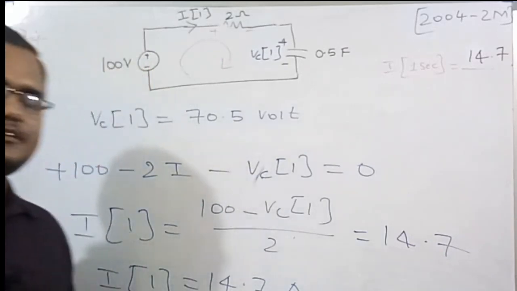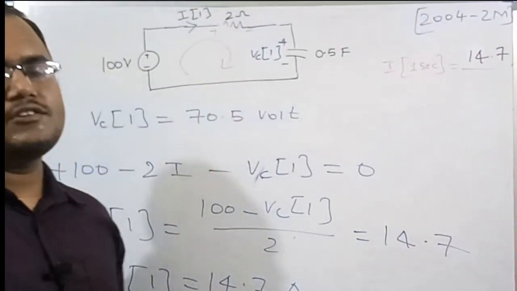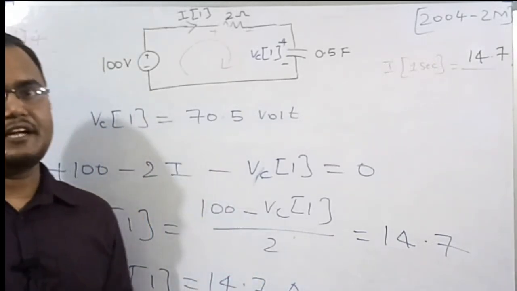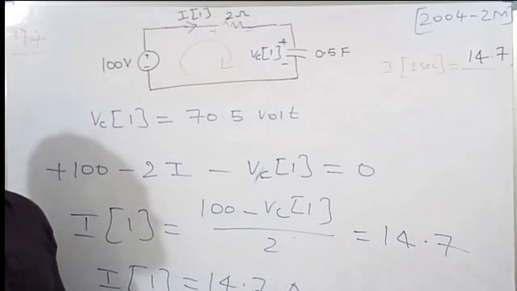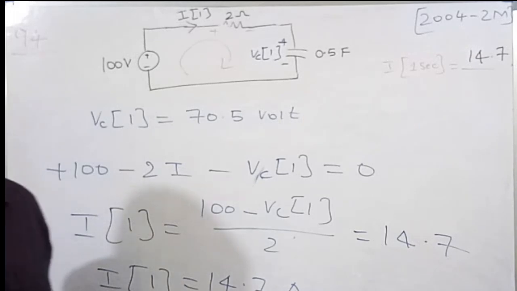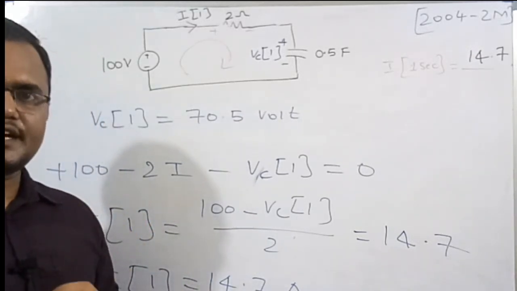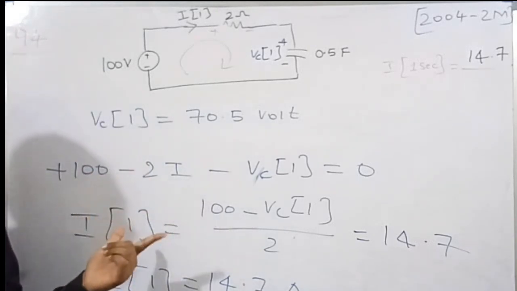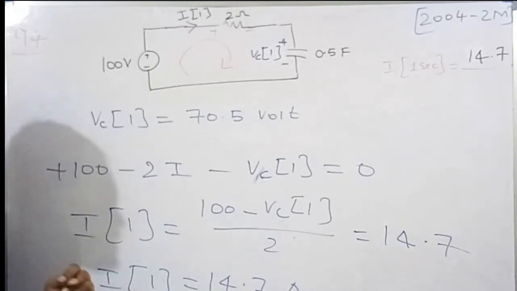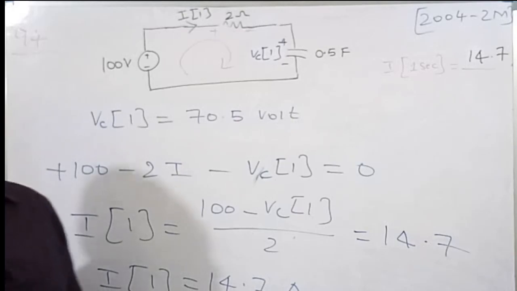So what I am trying to say simply is the conclusion. Here the initial capacitor voltage is given, but we need to find the capacitor voltage at instant 1 second, because they are asking us to find the current in the circuit at that instant. By using the general expression of the capacitor voltage, we are able to find the voltage across the capacitor at 1 second. Then by applying KVL in the loop, we get the current in the circuit at 1 second, which is 14.7 ampere.